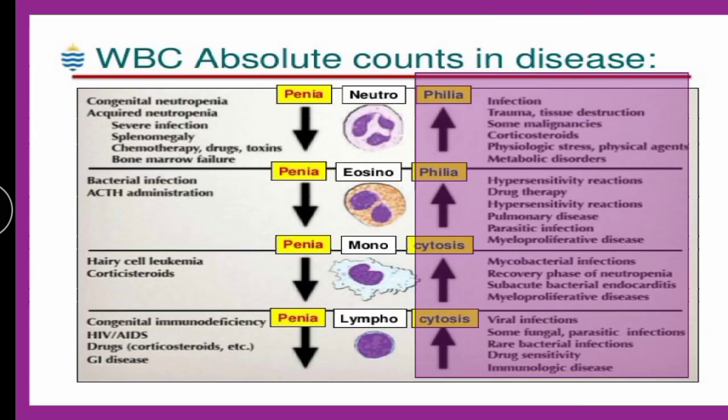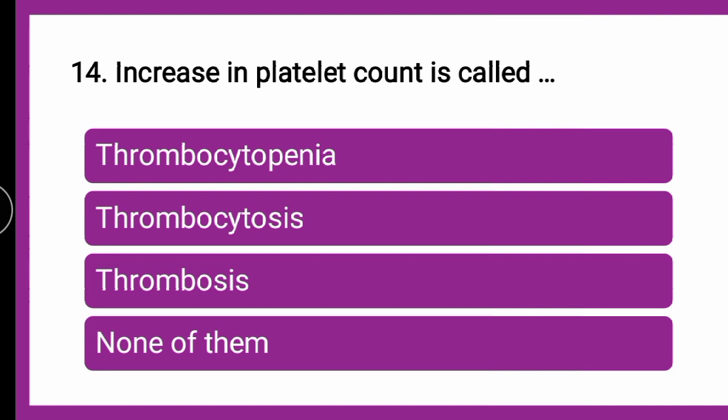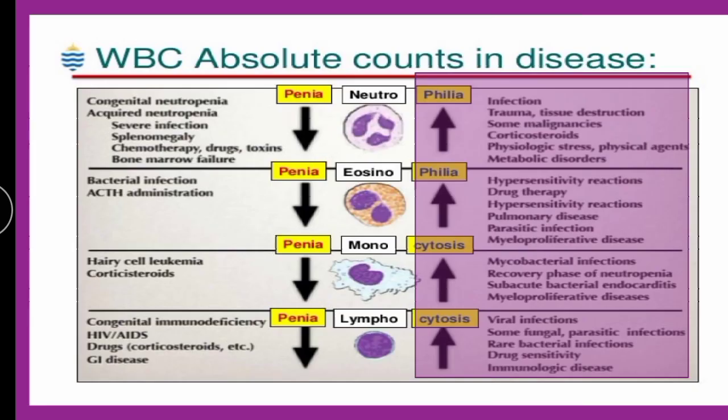Now thrombocytopenia, you have already learned that it is a decrease in platelet count, so definitely this is not the answer. Then we will go for the second term. Before that we will again see the suffixes used. Penia is decrease, philia is increase, cytosis is also increase.